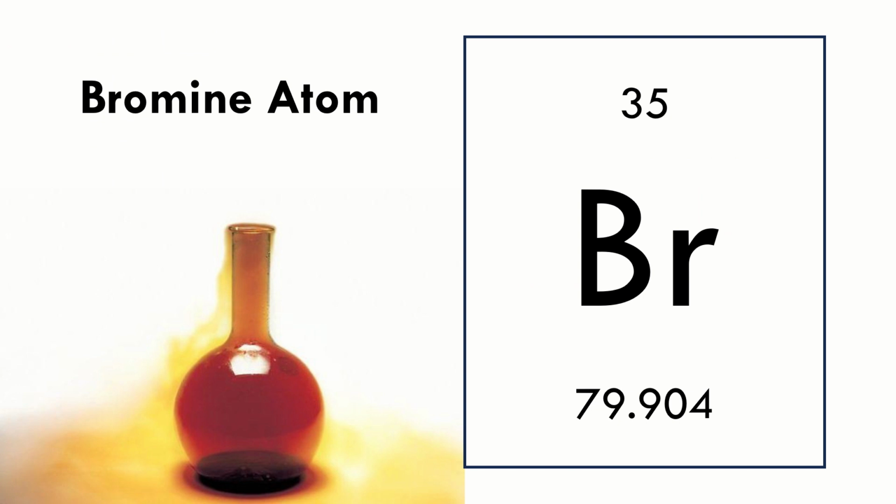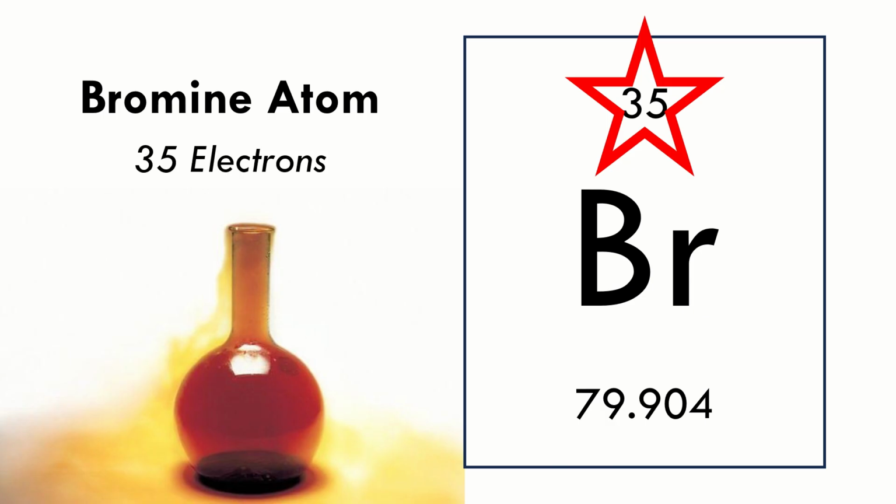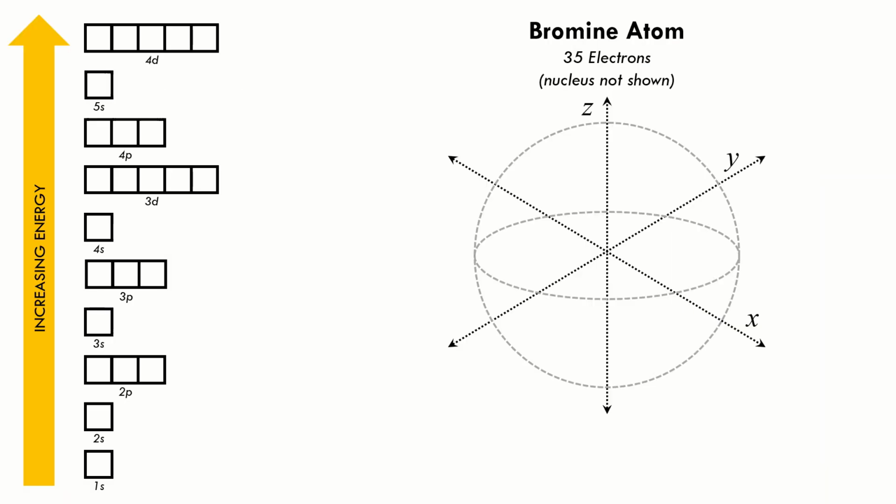And lastly, let's have a look at the arrangement of electrons in a bromine atom. Bromine has an atomic number of 35, which means it has 35 electrons. We begin again at 1s over here, which can carry 2 electrons. Notation 1s2. 2 electrons down, 33 to go. Next, we go to 2s, which can carry 2 electrons. Notation is 2s2. 4 electrons down, 31 to go.